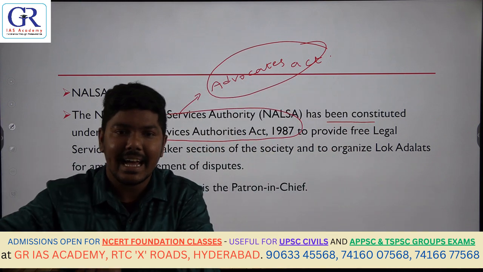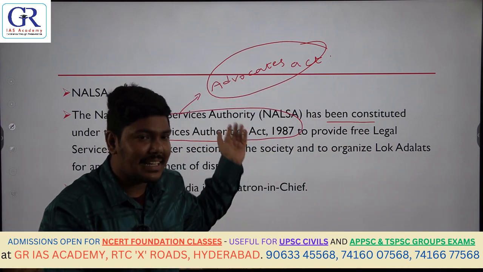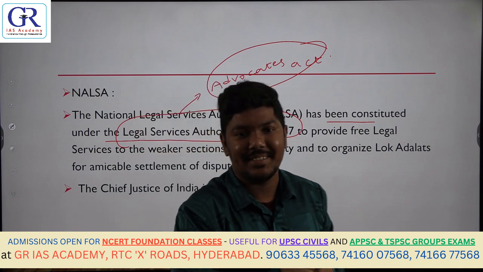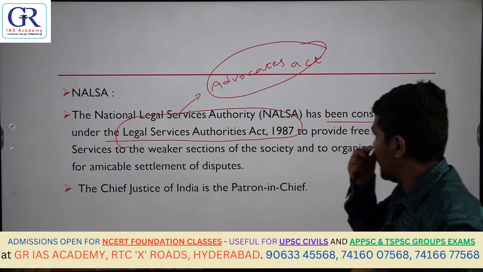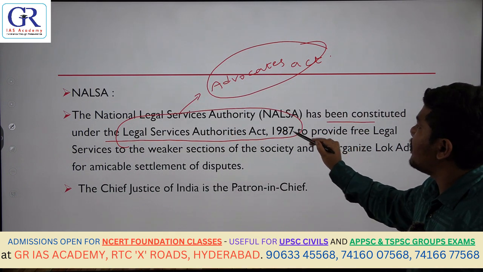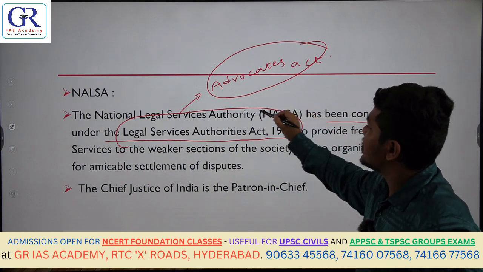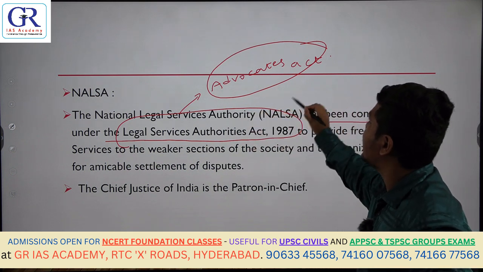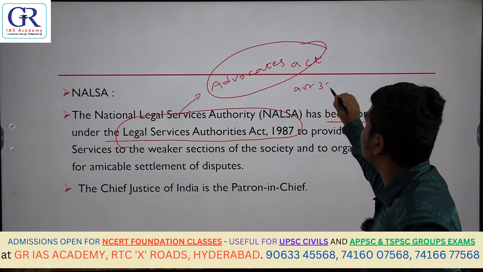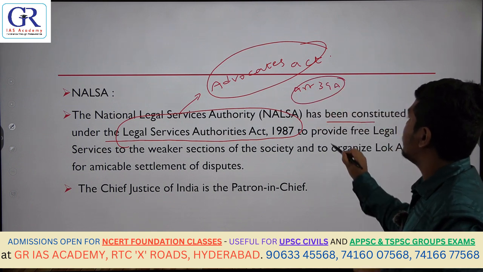It's a trap. Not the Advocates Act, it was the Legal Services Authorities Act 1987. You should understand that point. Second point: what is the objective of NALSA, which is created under Article 39A of the Constitution?